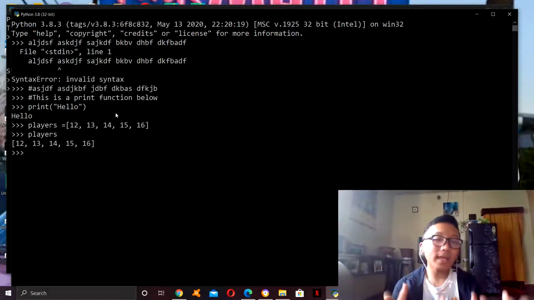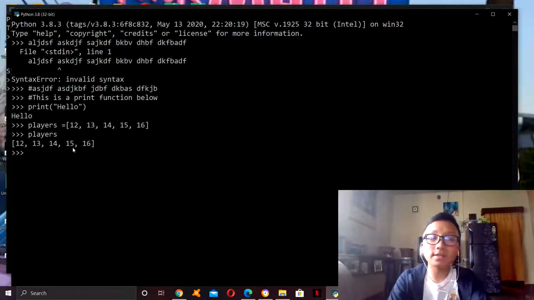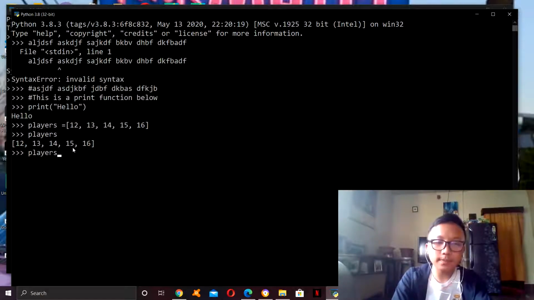Now, like in strings, we can slice this up as well. So let's say we want to find out which number is in the third position, which is this one. We can manually say it's 15, but let us see. Python, players, square brackets, and go.